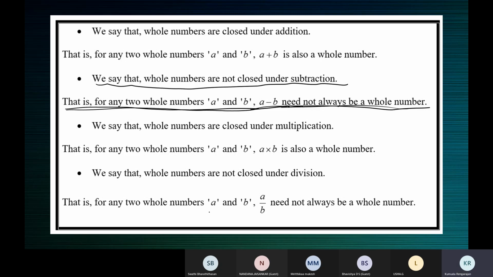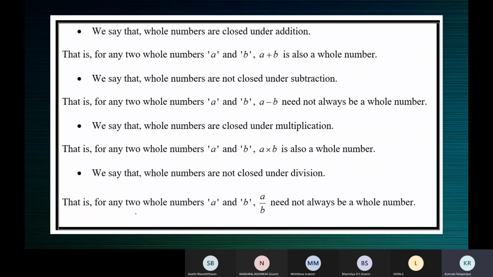Similarly, for division, if A and B are two whole numbers, when you divide A by B, it need not always be a whole number. So they're not closed under division. Take a screenshot, write this in your book.